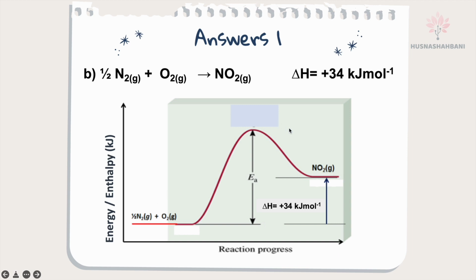So for your endothermic reaction profile diagram, since the heat is absorbed, you will have more heat at the product. The energy of the reactant will be less than the energy of the product. That's why here the product is higher than the reactant. The activation energy is required for the reactant to become the activated complex. This is the activation energy level, and delta H is from reactant to product. So from reactant to product, delta H is positive.